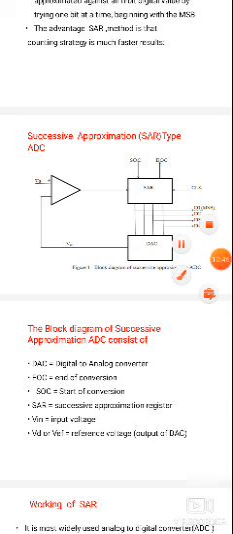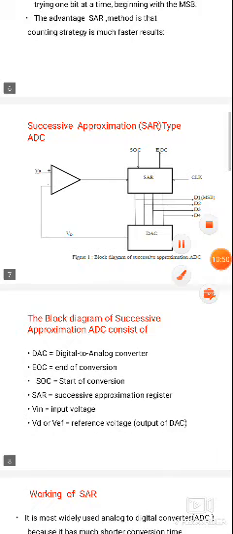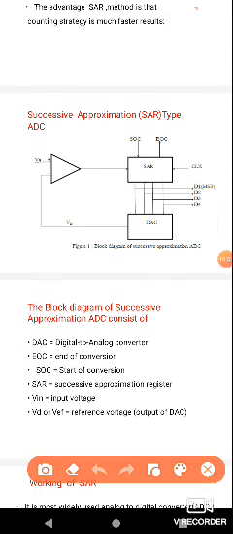Same as the counter type. First, we take the op-amp, which connects to the analog input voltage. The other terminal of the op-amp will be connected to the digital to analog converter output, and the op-amp works as a comparator. Next, the comparator output is given to the successive approximation register, which has a start clock and an end clock.